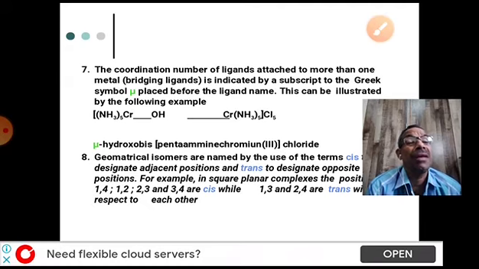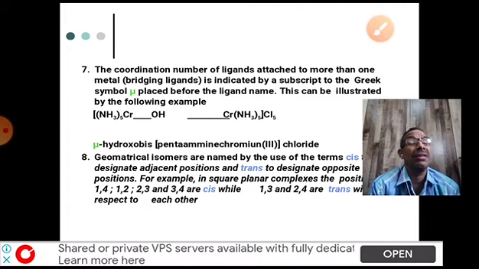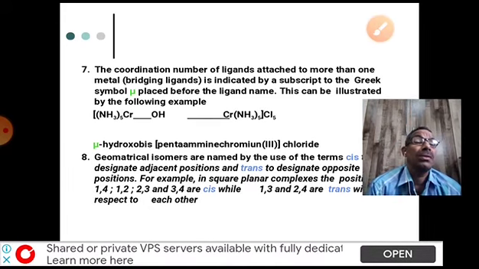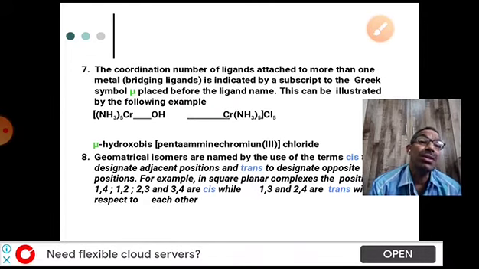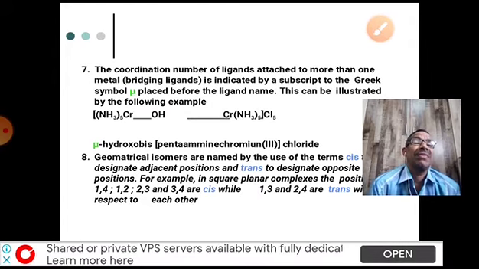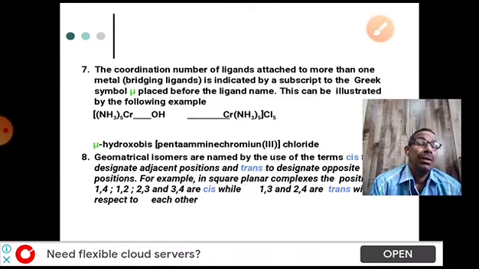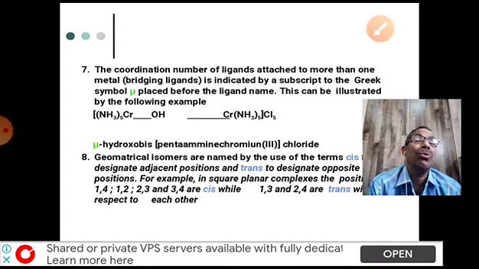Those ligands linking two or more central metal atoms are called bridging ligands. To mention bridging ligands specifically, we use mu as a prefix to the ligand name. So mu indicates that the ligand is bridging two or more metal atoms in a coordination compound.